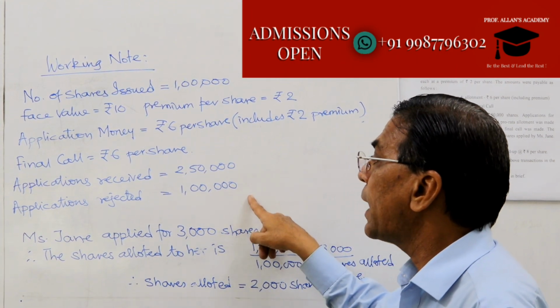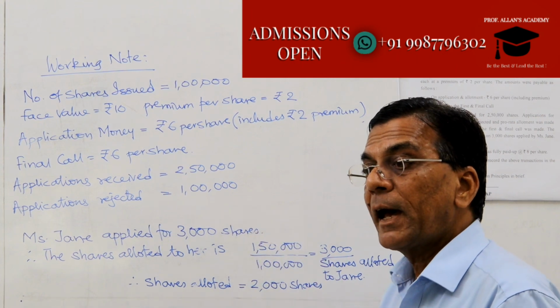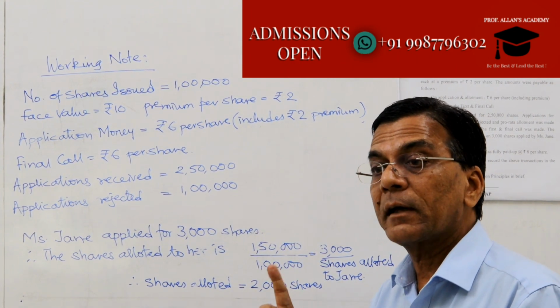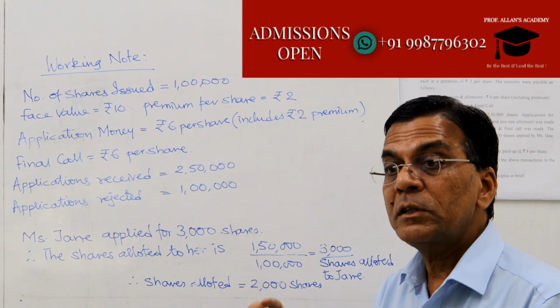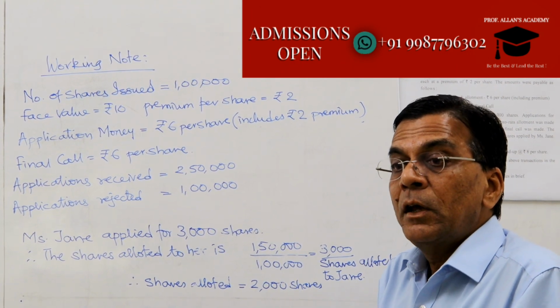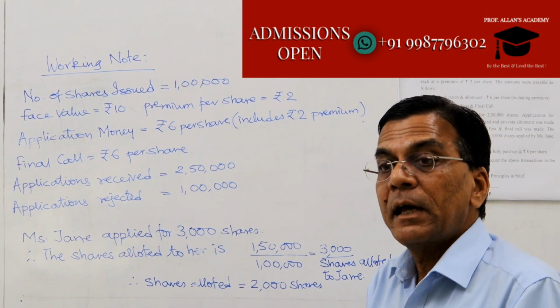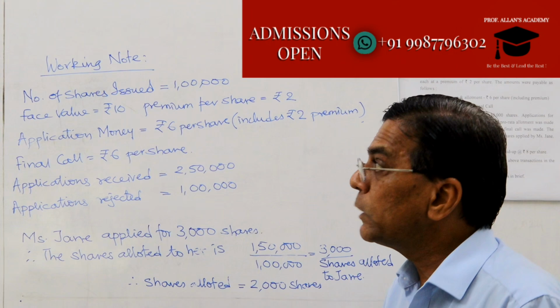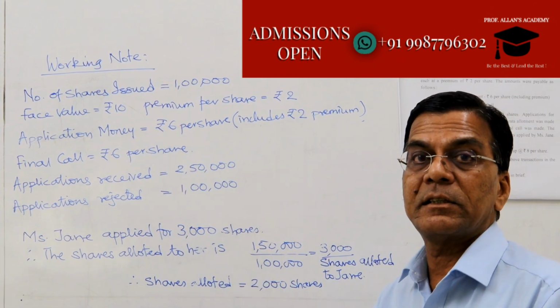Applications rejected is 1 lakh. That means we are having a balance of 1,50,000. But we are issuing only 1 lakh. So the balance 50,000 is the excess amount in application which will be utilized at the time of allotment. Now we will go on to journalize the transactions.